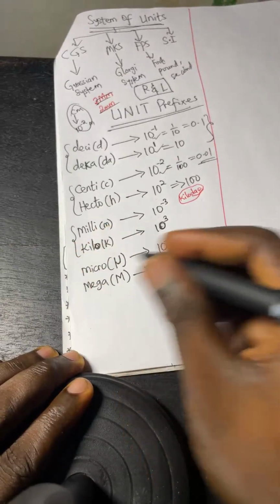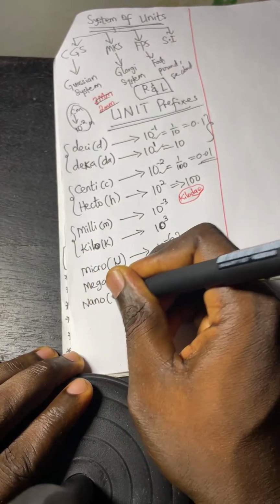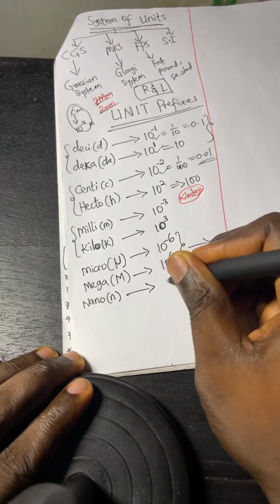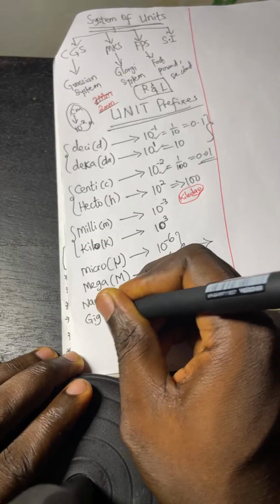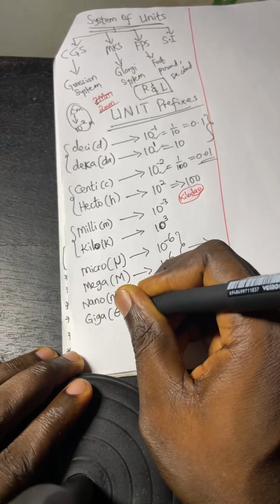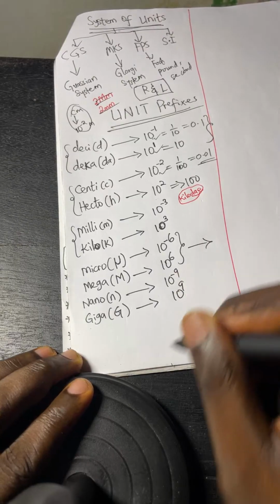Then outside this, we have nano. You have heard of nano milk. Nano is small letter n, and stands for 10 power minus 9. As we have giga, giga is capital G. Whenever you see it, it stands for 10 power 9.